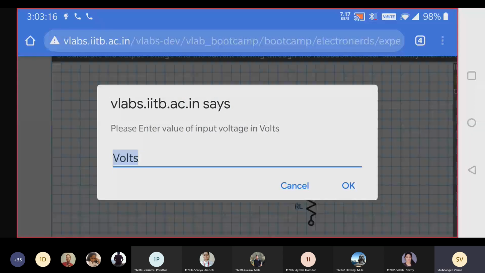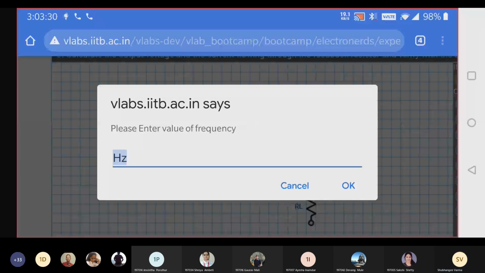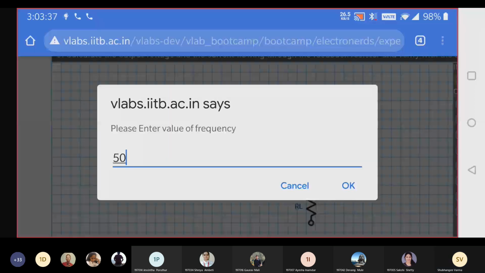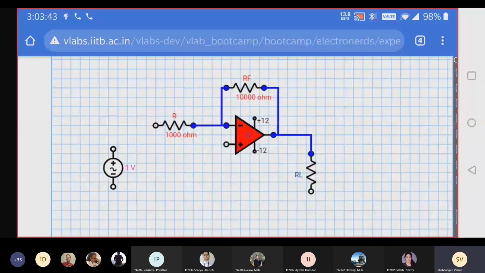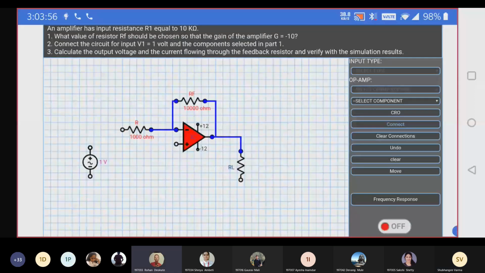Once you click on the canvas, it will ask you to enter the voltage. So we are going to enter 1 volt, and the frequency is 50 hertz. See, the input supply gets placed on the canvas: 1 volt, 50 hertz. Completed up to this? Yes? Good. So we have taken our input source.